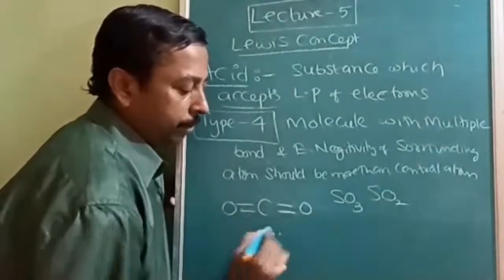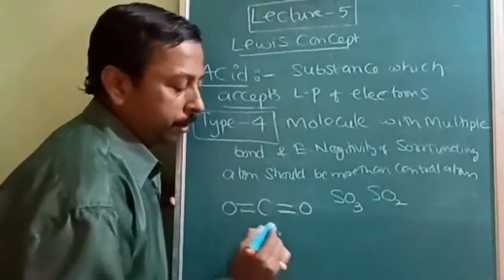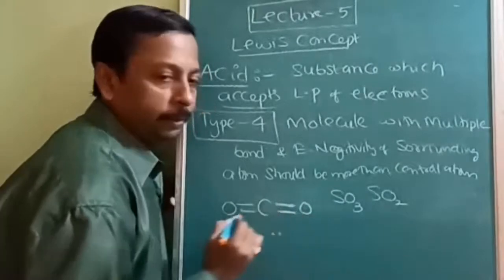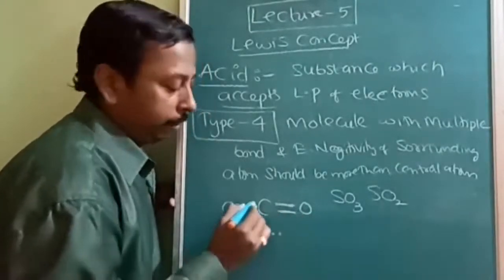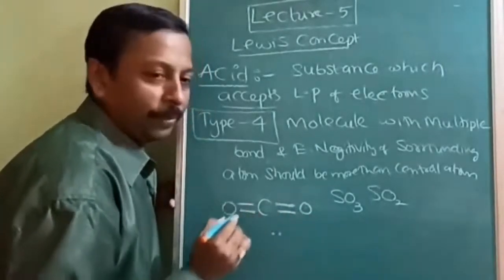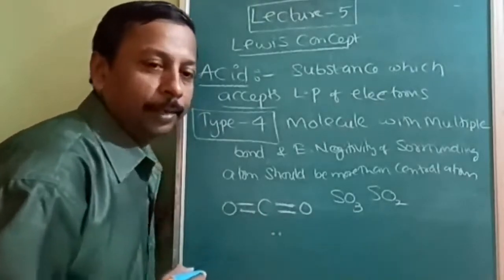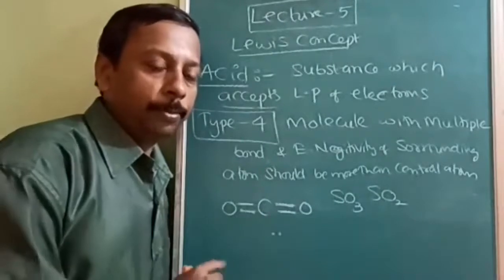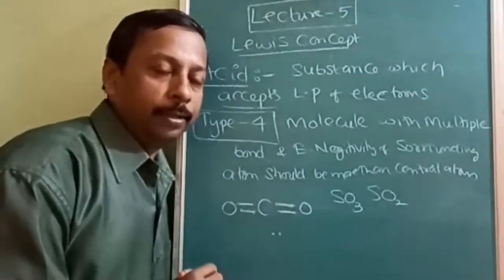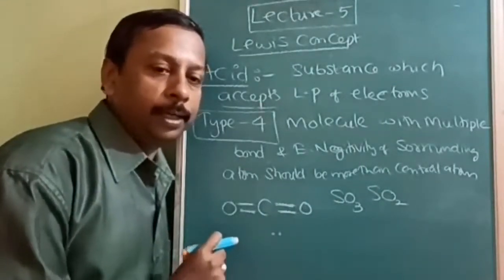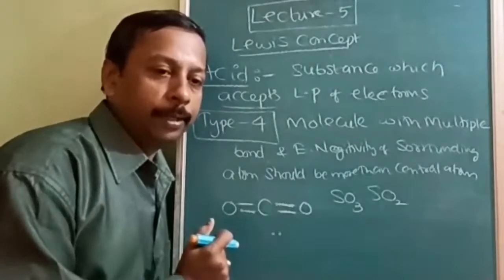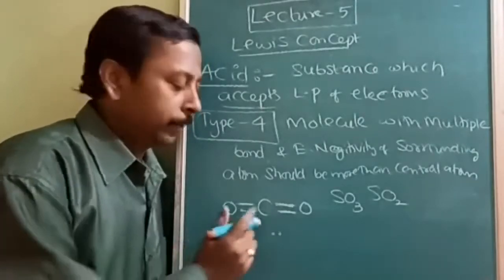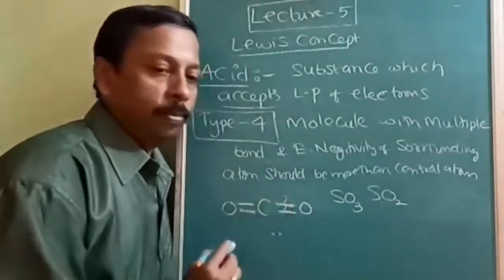When a lone pair arrives, no atom is satisfied with the pi bond. Whenever there is a chance, they will try to replace it, because the pi bond is very weak. If anywhere they get a chance, they will just break that pi bond, because it is the weakest bond.